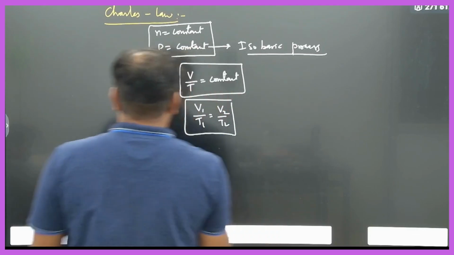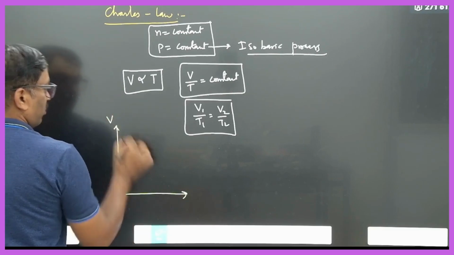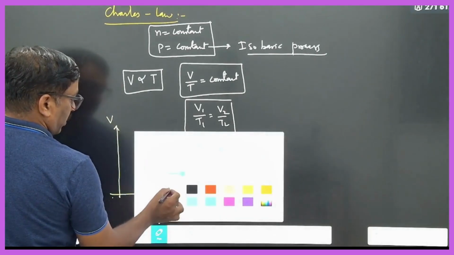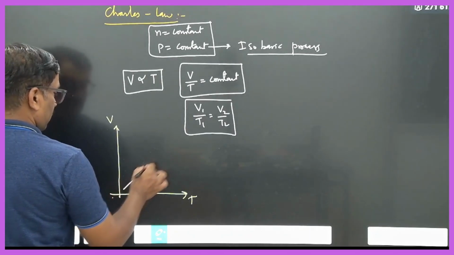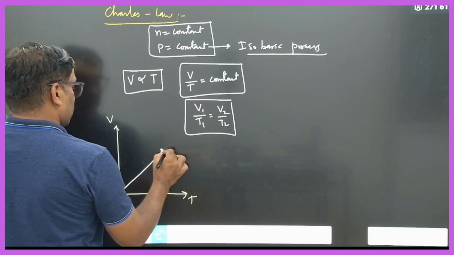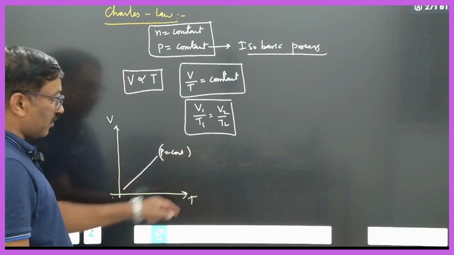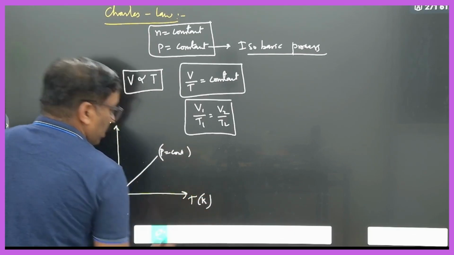For this, we take volume and temperature. How will the graph be? The graph will be a straight line, at a given pressure. Therefore pressure is constant. Clear? Suppose this is in terms of absolute temperature, that means it should be measured in kelvins.